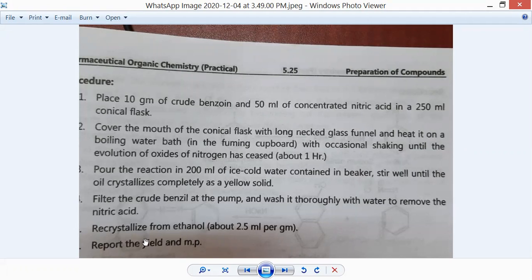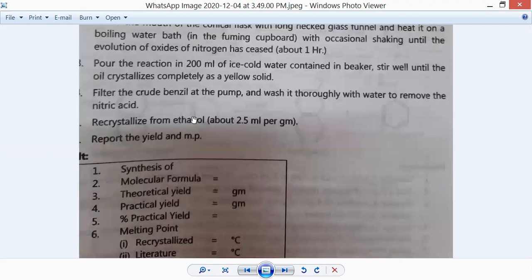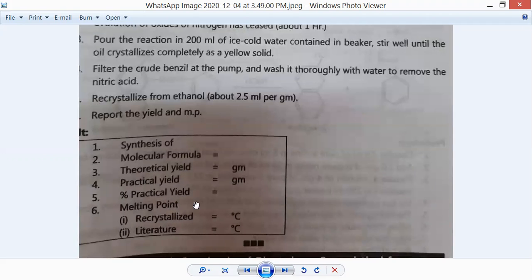Then recrystallization of benzil will be done using ethanol. How much ethanol to take? It depends on how much product we have synthesized. Per gram we require 2.5 ml of ethanol. Then report the yield and melting point. And again we are going to report the result of this particular product.